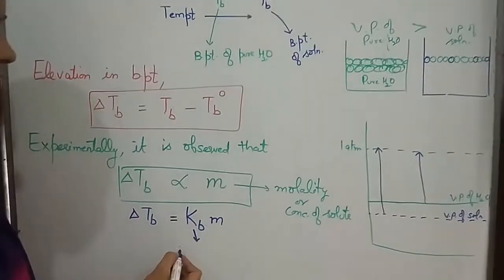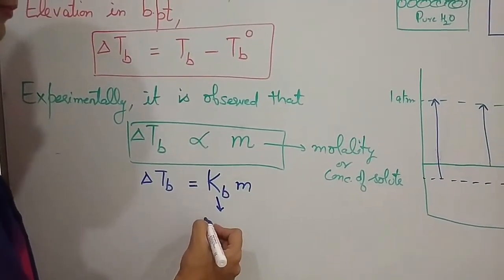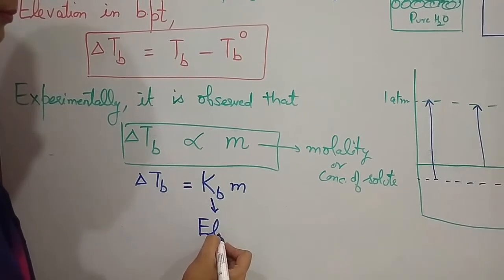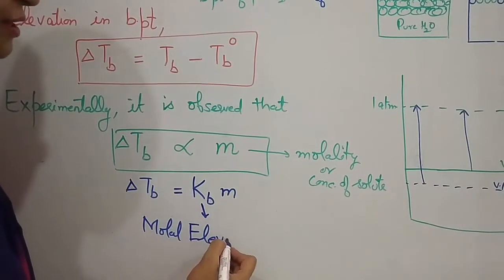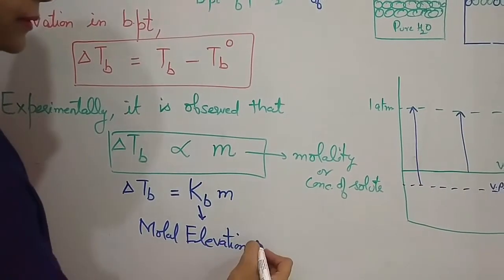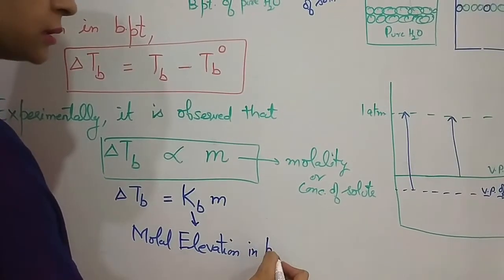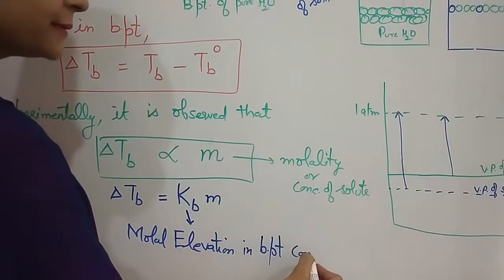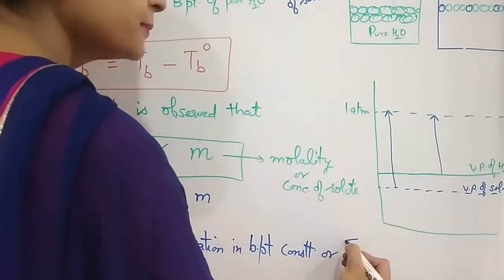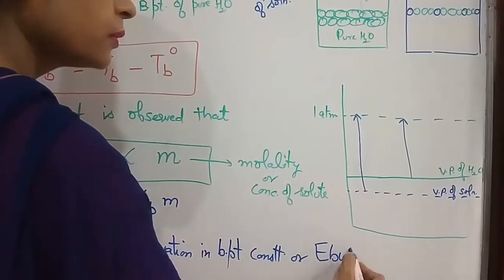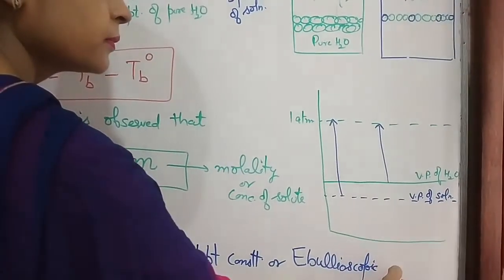Kb is known as proportionality constant and it is also known as molar elevation constant, or sometimes it is molar elevation in boiling point constant, also known as ebullioscopic constant.